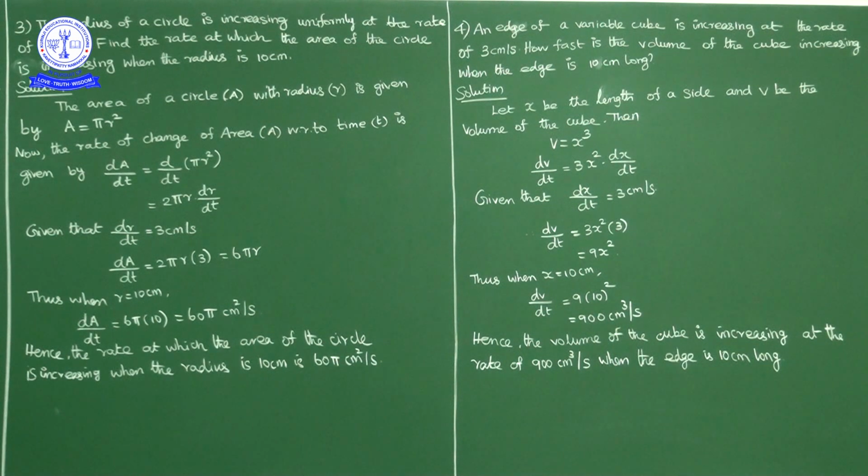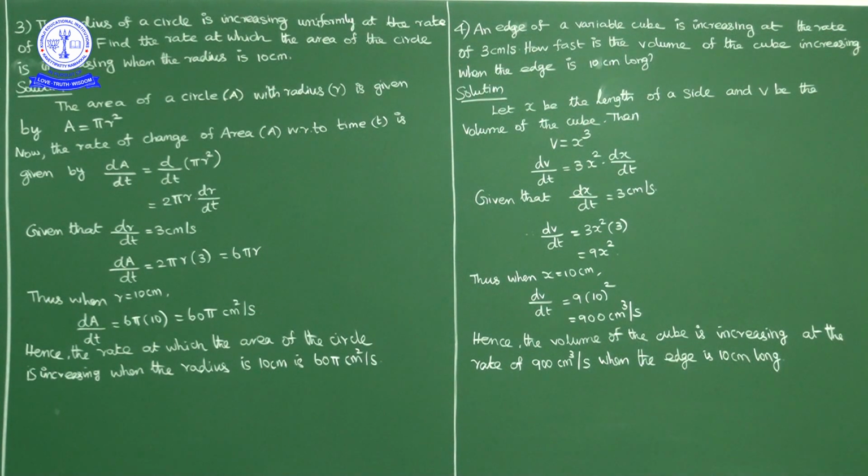Next, question number 4. An edge of a variable cube is increasing at the rate of 3 centimeter per second. Suppose you consider the edge of the cube to be x.